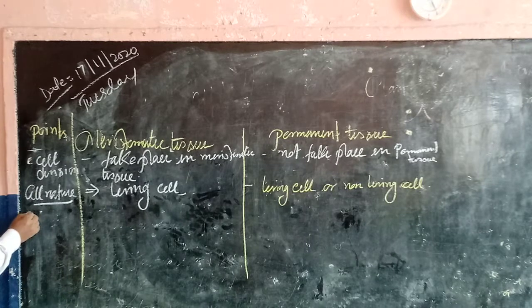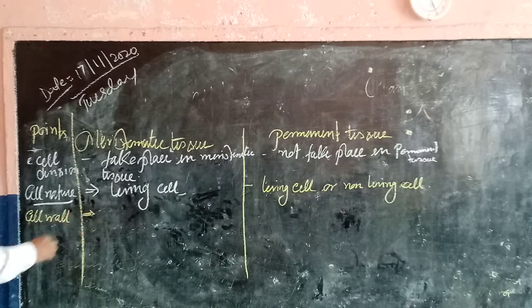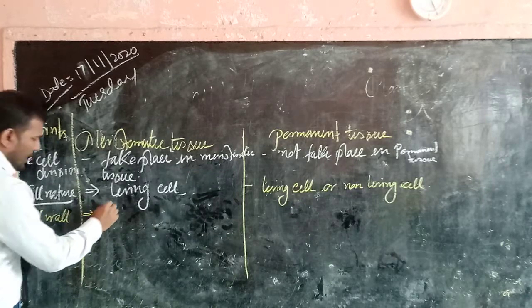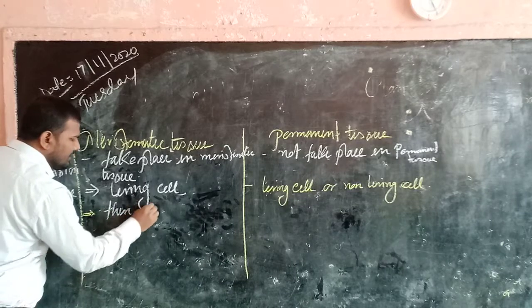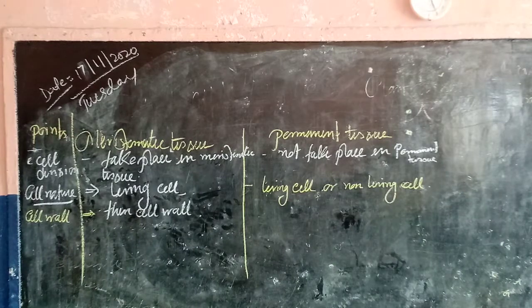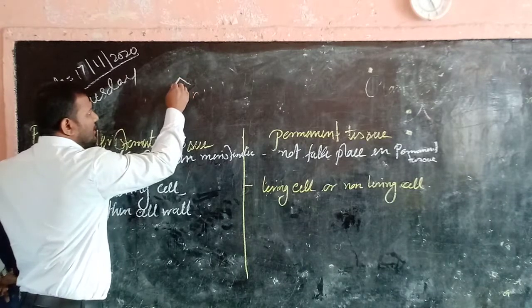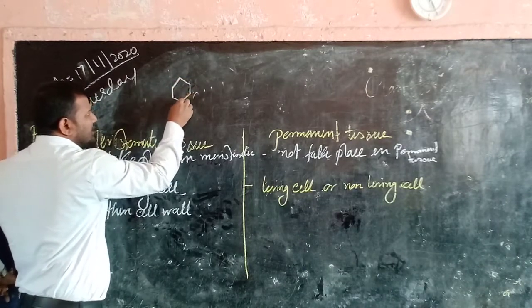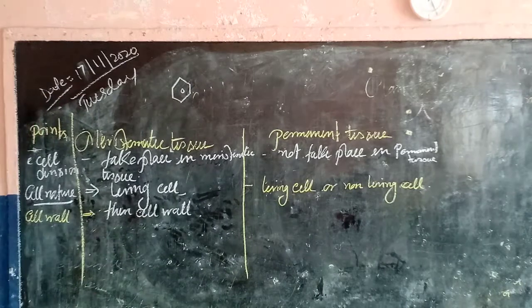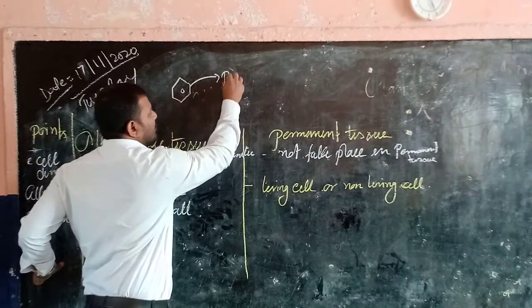The third one is the cell wall. The meristematic tissue cells contain a thin cell wall. What do we mean by a thin cell wall? It means when cell division takes place, the parent cell will divide into daughter cells. In the daughter cells, the primary cell wall will be developed.